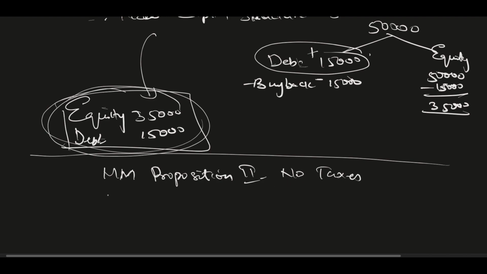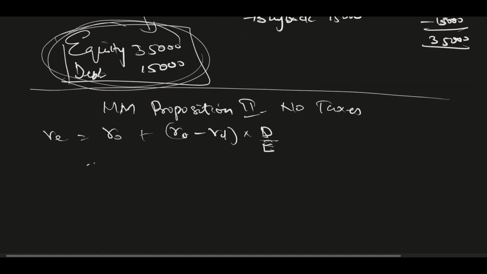So proposition 2 with no taxes, here the cost of equity is going to be the original cost of equity plus original cost of equity minus cost of debt, into debt by equity. So here originally it was 10% plus 10% minus, now the cost of debt is 5%.